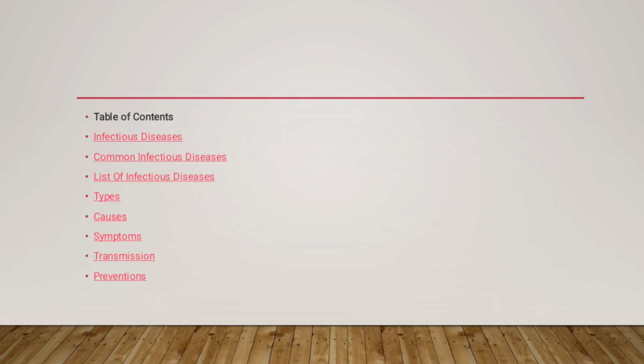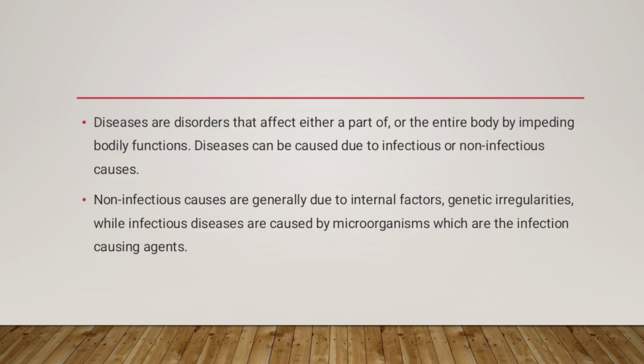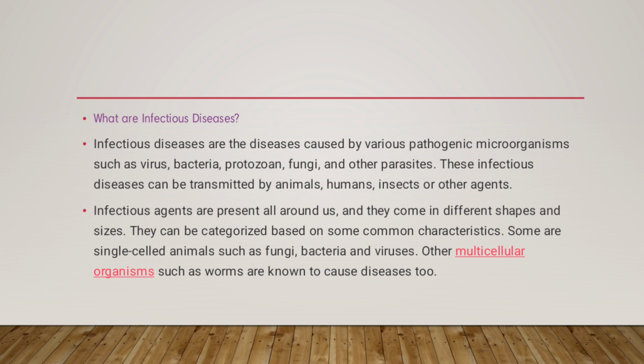Infectious diseases. Here we can look at the common infectious diseases, a list of infectious diseases, types, causes, symptoms, transmission and prevention. Diseases are disorders that affect either a part or the entire body by impeding bodily function. Diseases can be caused by infectious or non-infectious causes. Non-infectious causes are generally due to internal factors and genetic irregularities, while infectious diseases are caused by microorganisms, which are the infection-causing agents. What are infectious diseases?